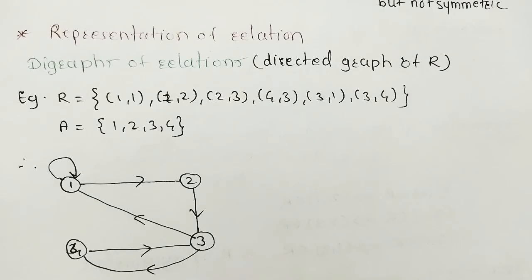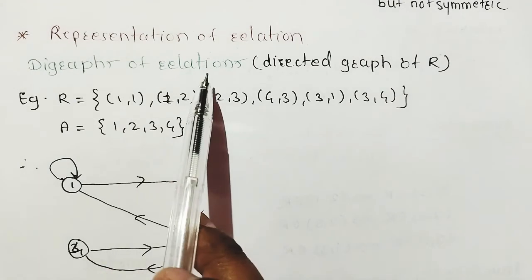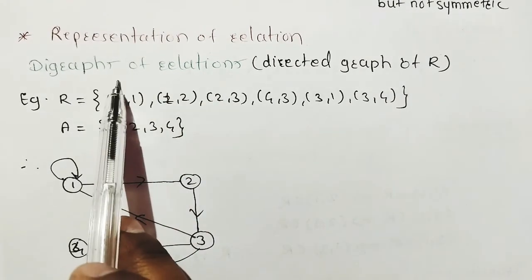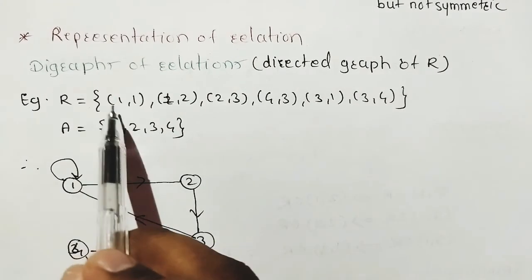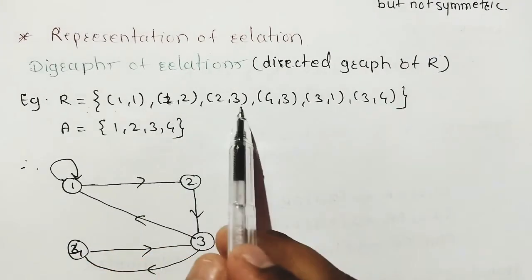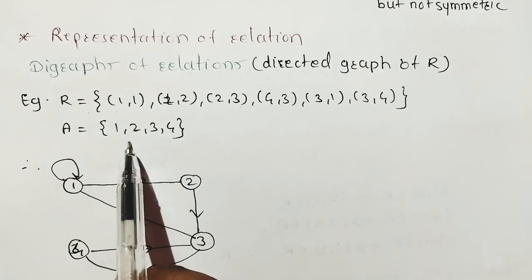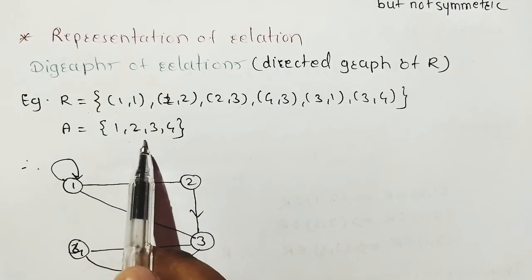Next, representation of relation. How the relation should be represented? For that, diagrams of the relations are used. Diagrams means directed graph of a relation R. Now, if this is a relation R containing the pairs like this and set A is given here, how many elements in set? 1, 2, 3, 4.